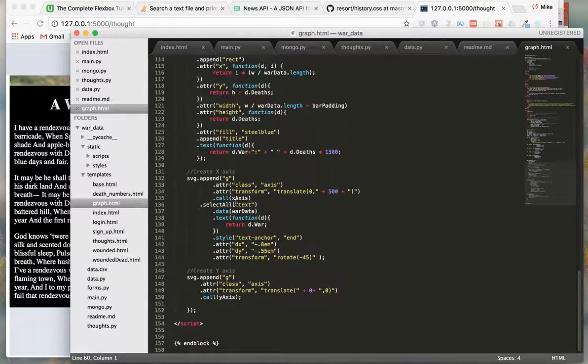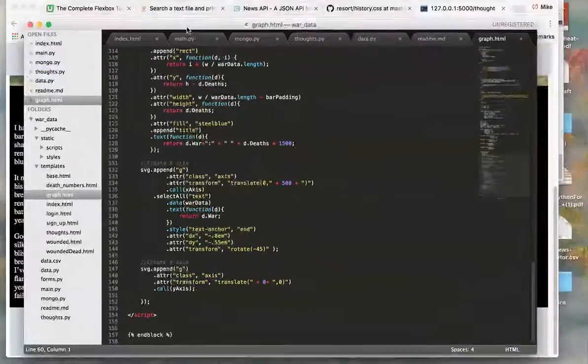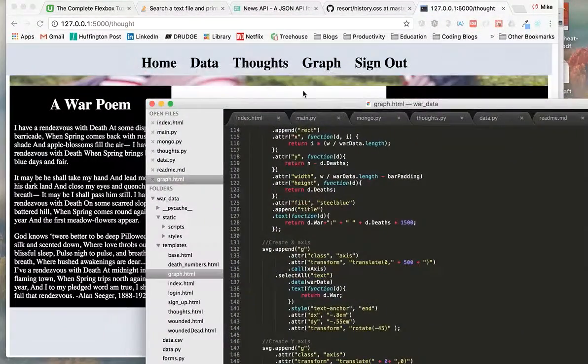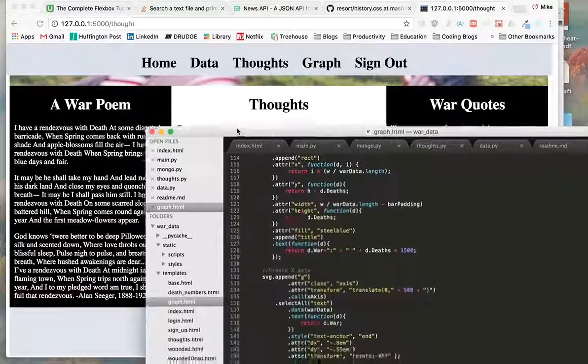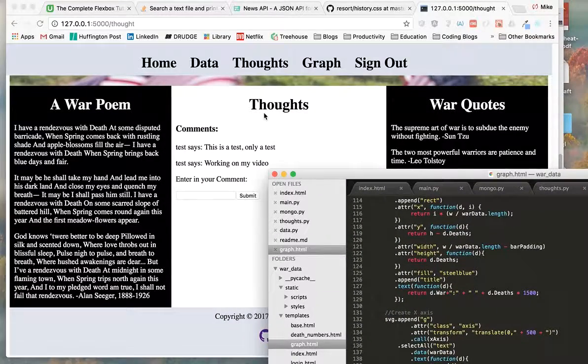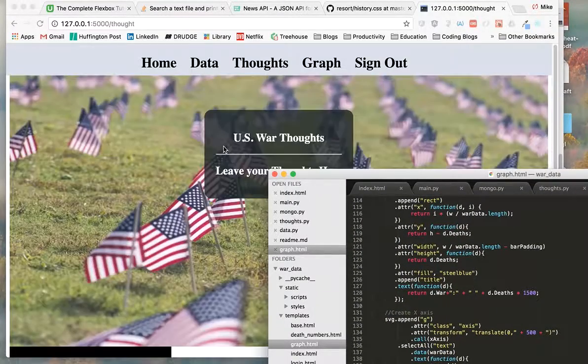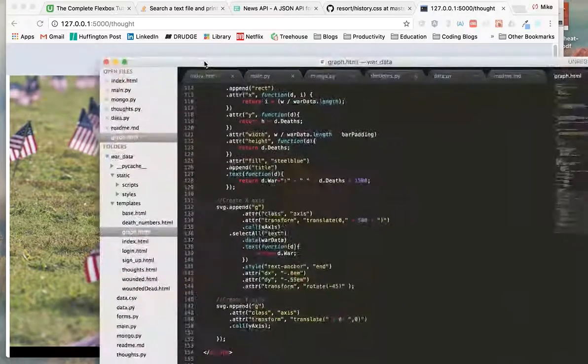So overall, I think this project went really well, and look for more projects like this that get quite large. And I think my next project actually may not be as large as this one, but it's going to be focused on APIs, maybe for a news site or something like that. Just a simple site working with APIs and displaying information from an API. So I think that's everything, and I hope you enjoyed this video.